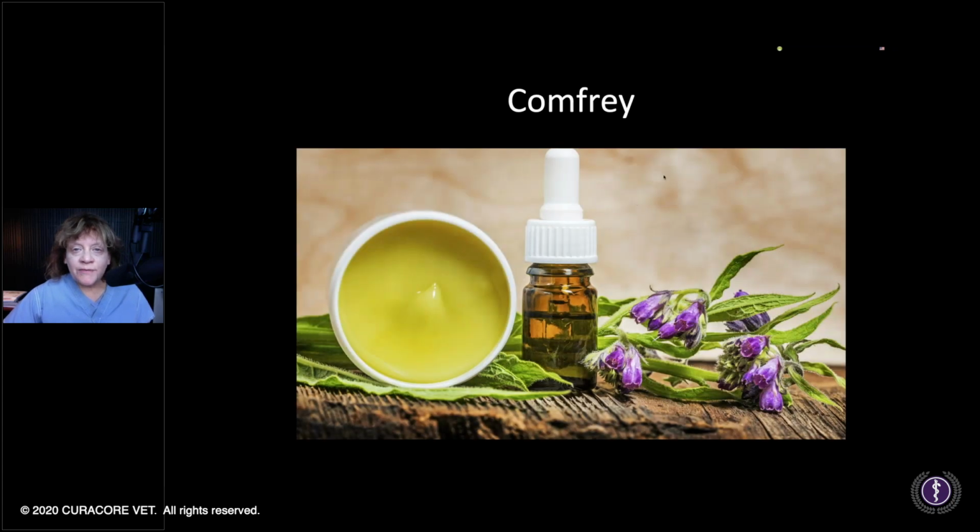So, herbs for pain. Now this isn't one on our list, but thinking critically, some of you may have heard about comfrey. You'll see here a salve on the left or some comfrey oil here. Here's the actual plant that I used to have growing abundantly in my yard. Fortunately, my cats never were interested in it. But one of my human patients, after I started vet school, I was seeing humans both in Boulder and also in my house in Fort Collins, gave me this pretty plant that had these pretty little fairy type flowers on it.